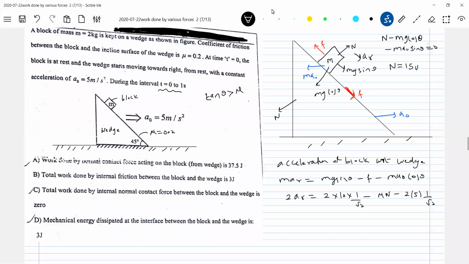15 root 2. Check, anybody? Is it okay? 15 root 2. Yes, sir. Okay, yeah.